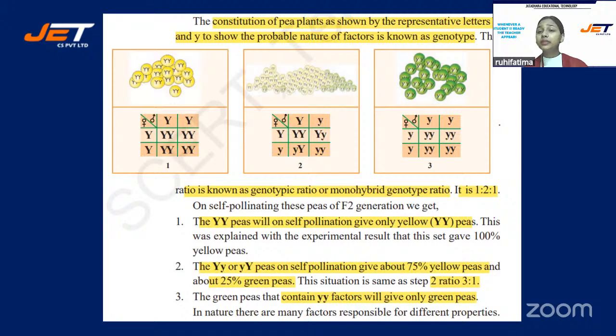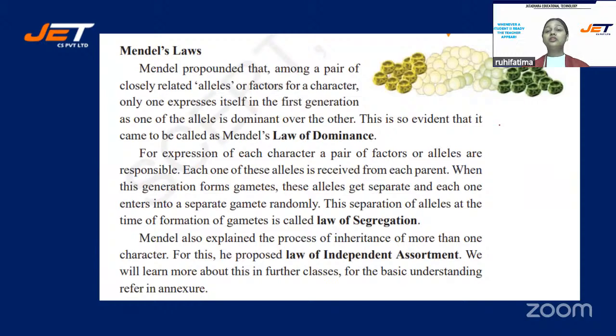What will be the genotypic ratio? The genotypic ratio will be 1 is to 2 is to 1, meaning 1 pure yellow, 2 hybrid yellow, and 1 pure green. Understood? Next question. Mendel's laws. Mendel gave three laws: law of dominance, law of segregation, and law of independent assortment.